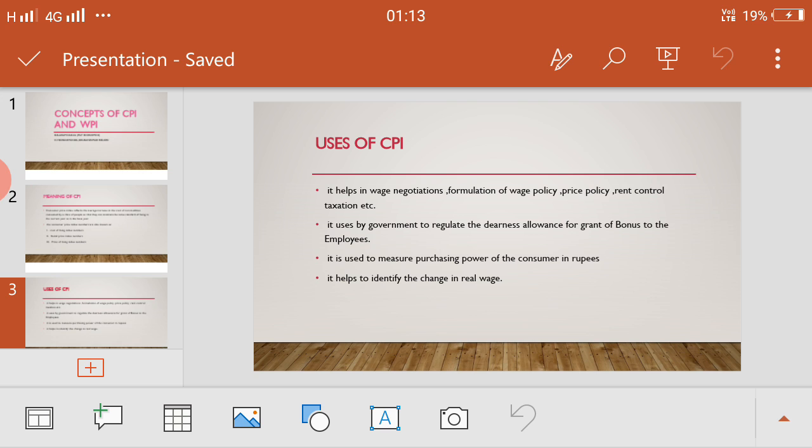Next, it is used by the government to regulate the dearness allowance or grant of bonus to the employees.